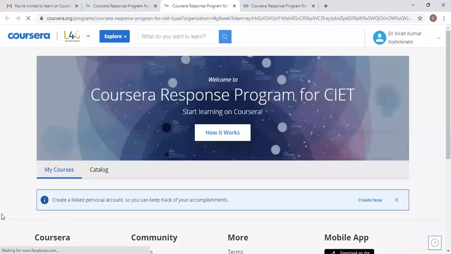See, I have already registered, so I directly entered that page. If you are using it for the first time, obviously it will ask you for some details. If you already have a Coursera account, please give the same one. Whatever account you already have, you can match the existing one with the current account. Otherwise, you can create a new account also.